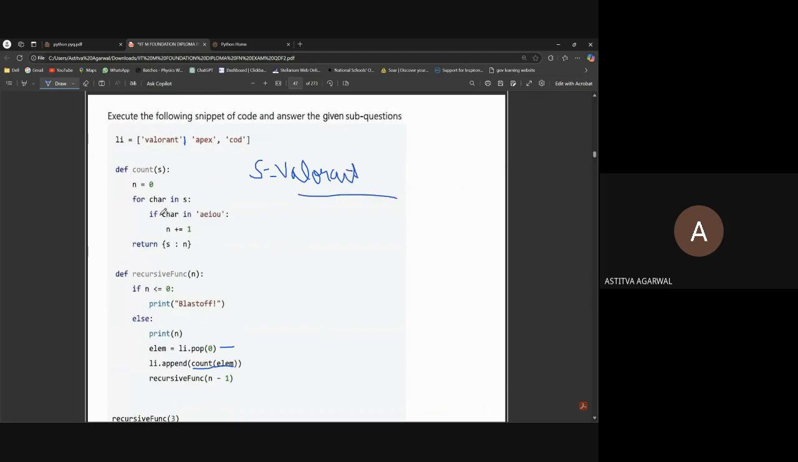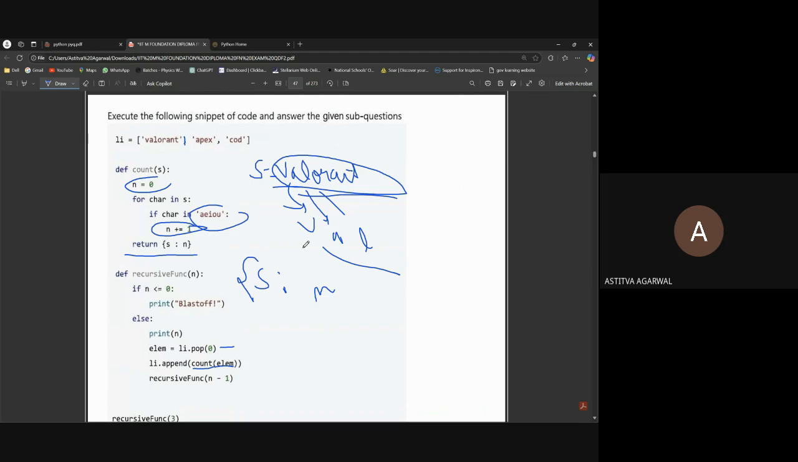Then for c in s, one by one the characters come: V is coming, then A, then L, and it checks whether the character is a vowel or not. If it is, it adds one to the number. Then what is it returning? It's returning a dictionary of s and n. What is s? s is our name, Valorant, and n is the number of vowels present inside the word. So s means Valorant, and how many vowels are present? Three.